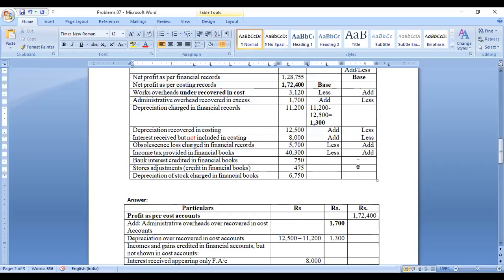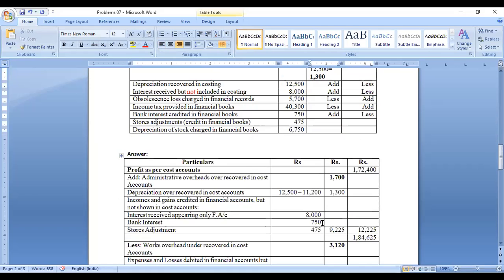This is income, so we have to less. If you have taken the base of this one, you have to add here. Okay, so 750 you have to plus. I have to take it here. The amount is plus. Bank interest appearing only in the financial account. Okay, 750.